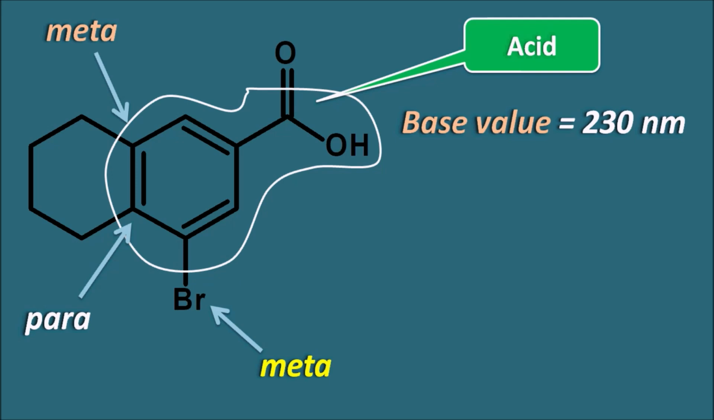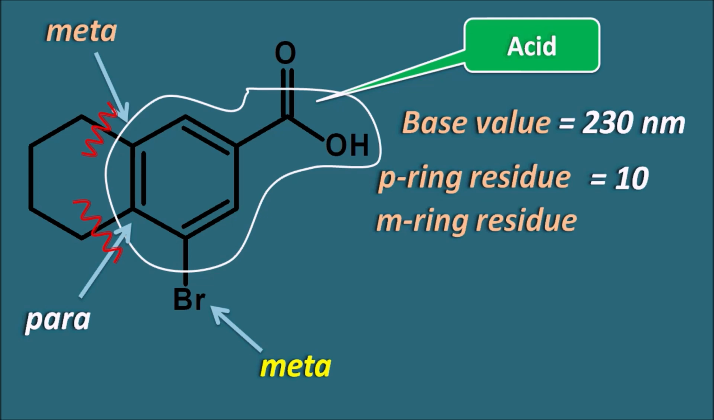Now if we see the increment values, at the para position it is having a ring residue. So again if we break the bond here, we can open the ring. So at the para position a para ring residue is there. So ring residue at the para position, the increment is 10 nanometers. Similarly another ring residue is observed at a meta position. So meta ring residue, the increment value will be 3 nanometers.